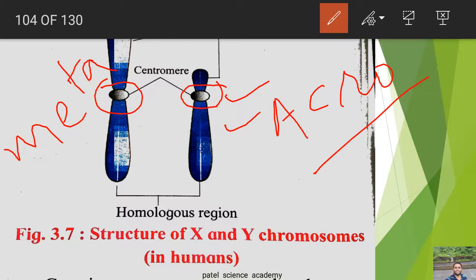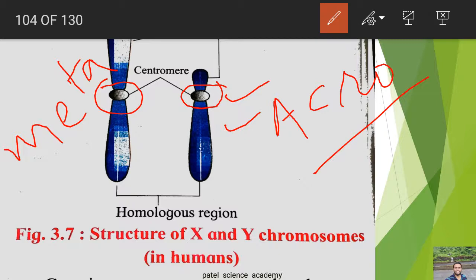And dear students, the Y chromosome is acrocentric and the X chromosome is metacentric, but the X chromosome has a large amount of euchromatin. That is, the extended region of the X chromosome is always longer than the Y chromosome, and there is the smallest amount of heterochromatin, which is the highly condensed region.